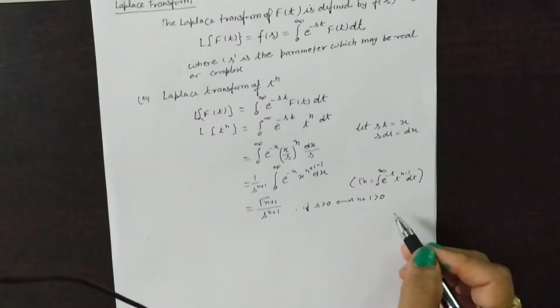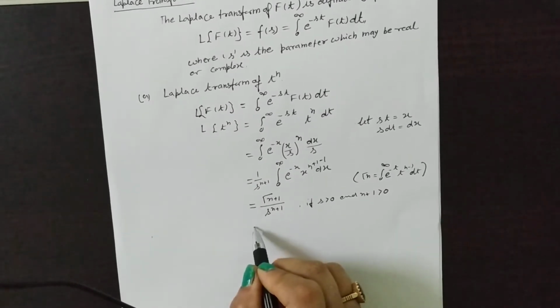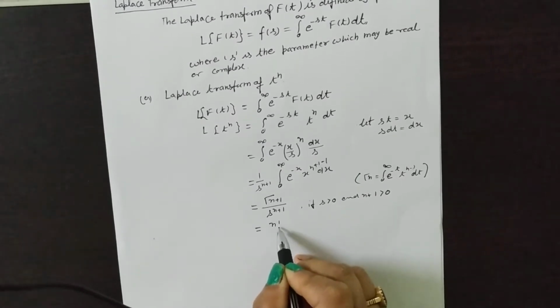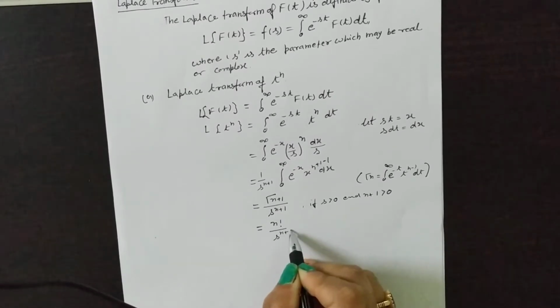And also you know gamma of n plus 1 is factorial n, so this can again be written as factorial n divided by s to the power n plus 1.